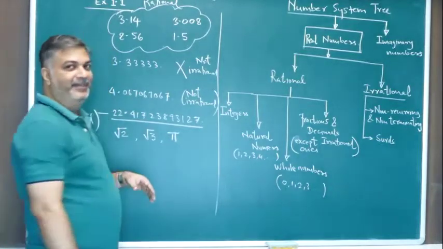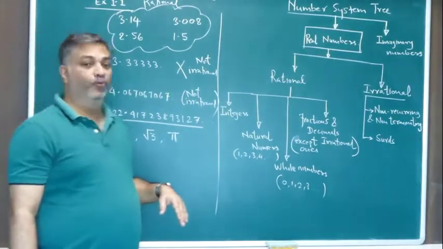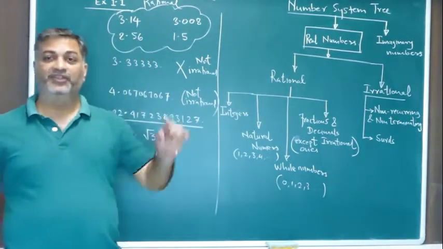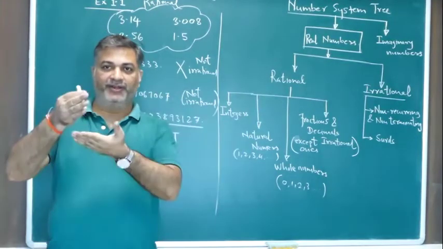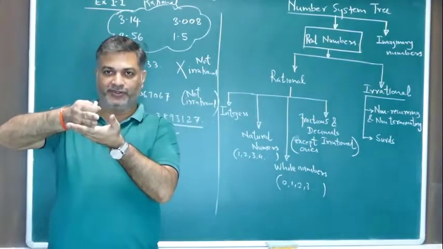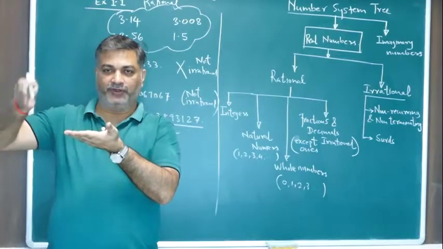Fine. So next, integers. Now, what do you mean by integers? You've seen a number line. On the number line you have got 0 as the origin, and then on the right hand side you have 1, 2, 3, 4, 5, 6.